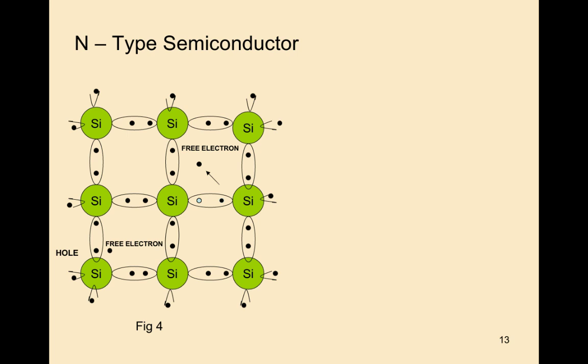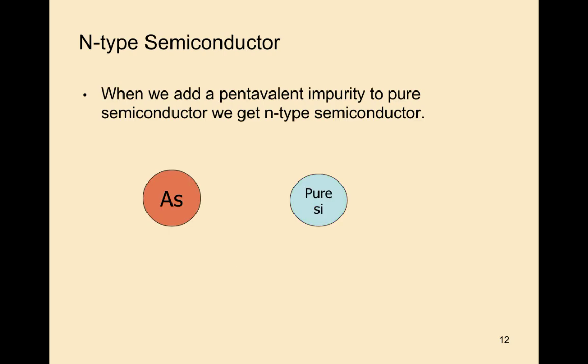So see the simple atomic structure of the silicon atom, how the N-type semiconductor will be formed by adding arsenic to pure silicon.